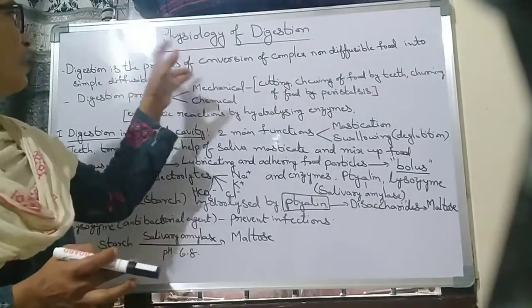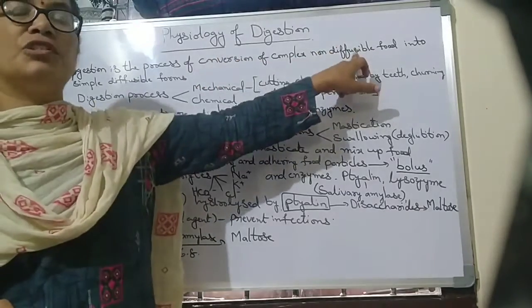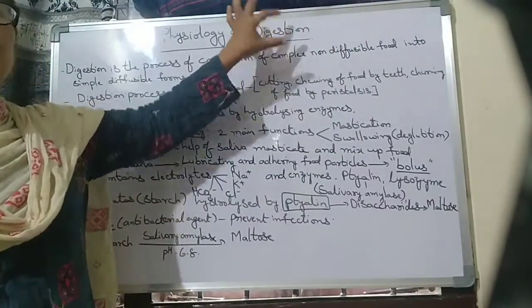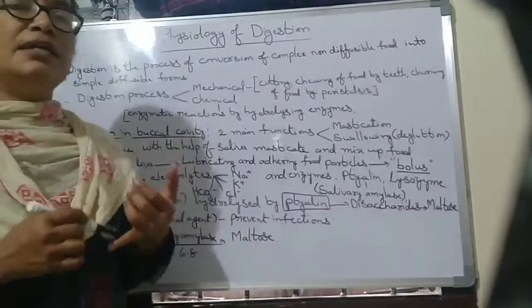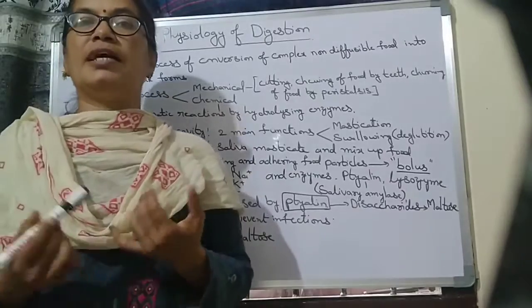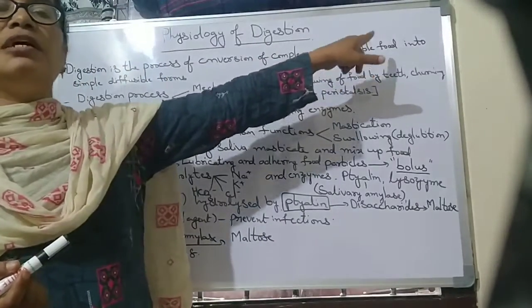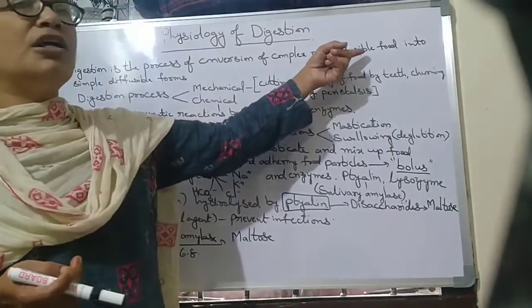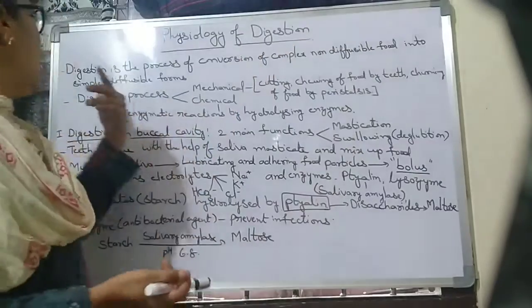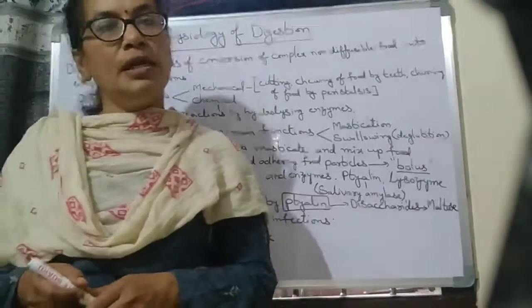What is the meaning of digestion? Digestion is the process of conversion of complex non-diffusible food, carbohydrates, fats and proteins that contain macromolecules. They contain bigger molecules, so they are non-diffusible and not absorbed directly by the cells. These non-diffusible foods are converted into simple diffusible forms. That process is called digestion.